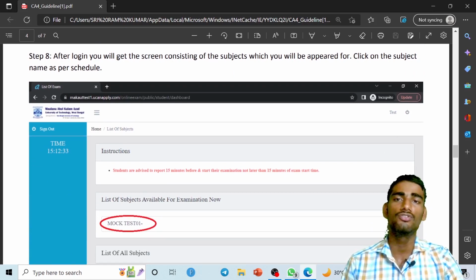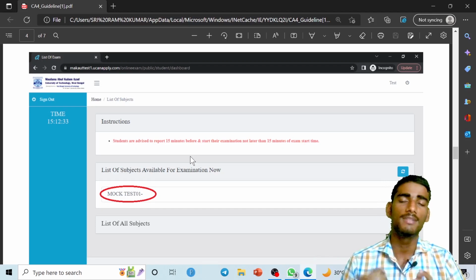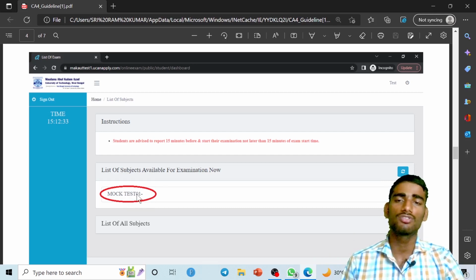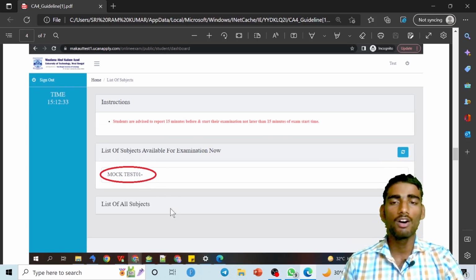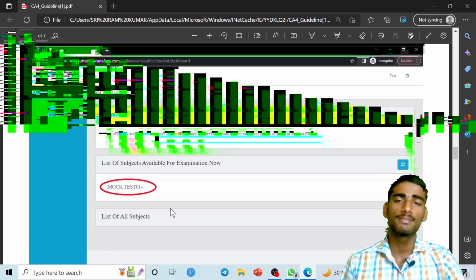Simply after login, you will get the screen consisting of the subjects which you will appear for. Click on the subject name as per schedule, the same format, guys, that you were already following in the previous examination, that is the online examination. Okay, so simply you have to click here. Suppose this is the mock test, so you have to click on the mock test. Or if your examination is, suppose, chemistry or physics or whatever subject you are following, simply you have to click there.